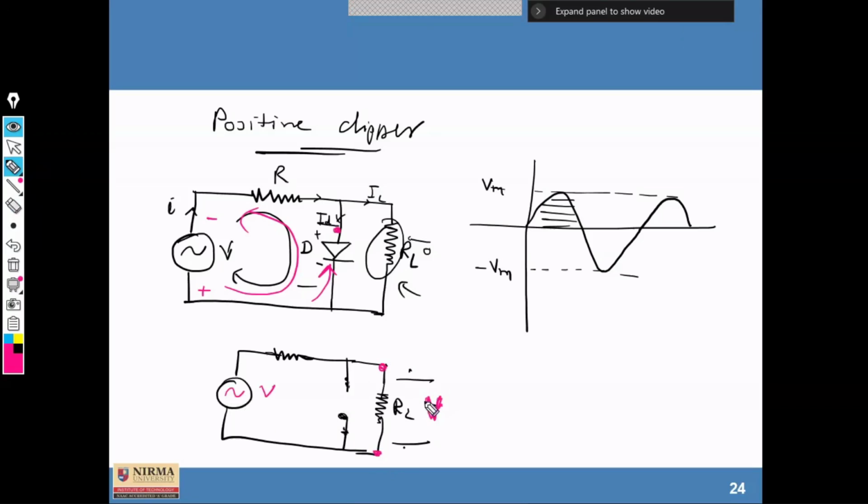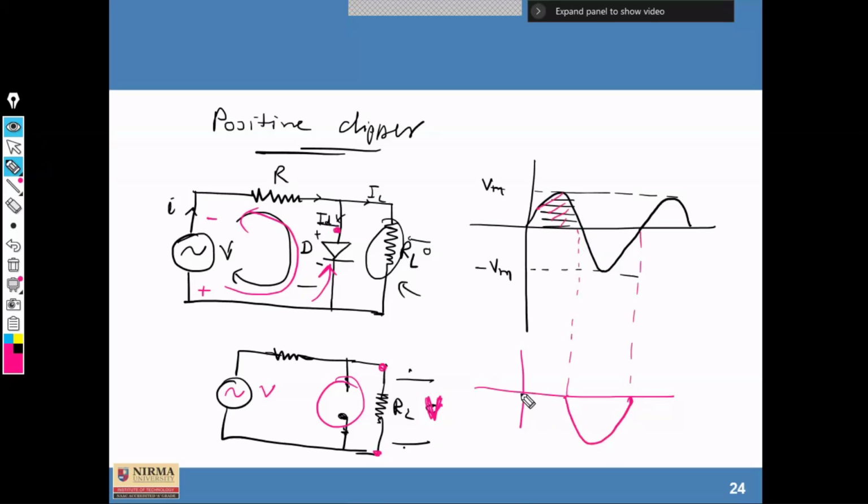This voltage will be here, and the current will flow in this direction, not through the diode. So we clip during forward biasing and have an open circuit during reverse biasing. Here this portion will be clipped and we can plot only the negative half cycle.